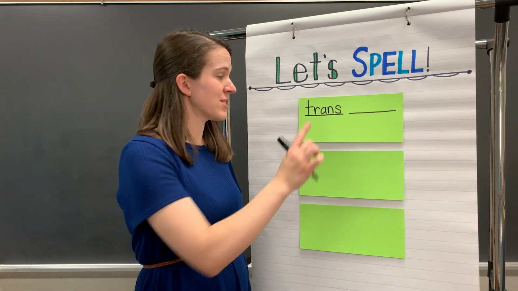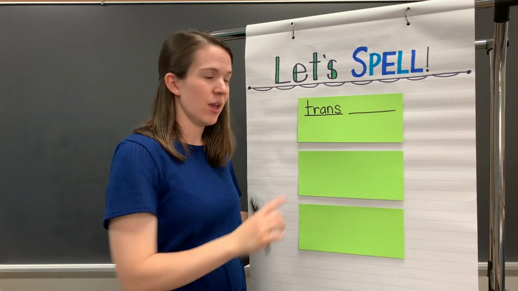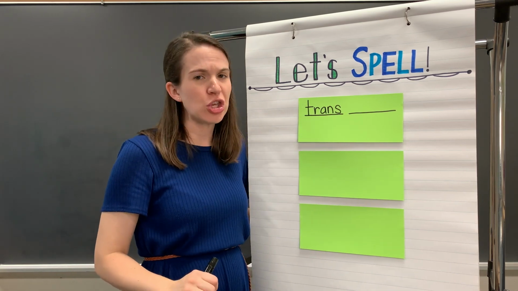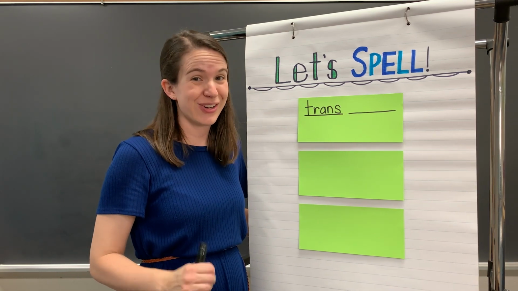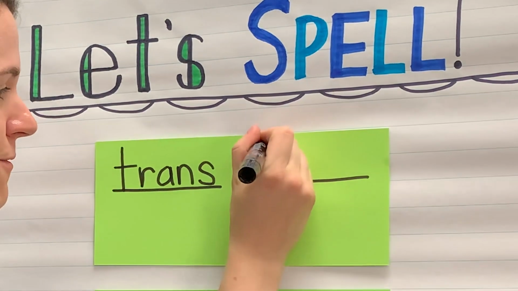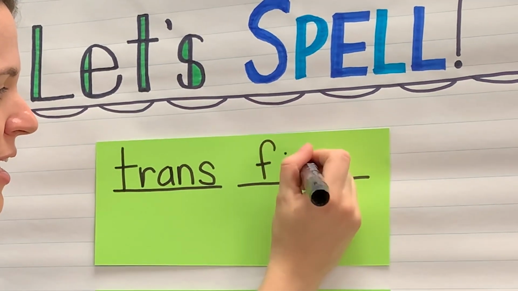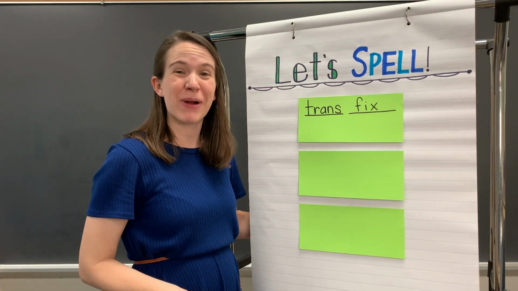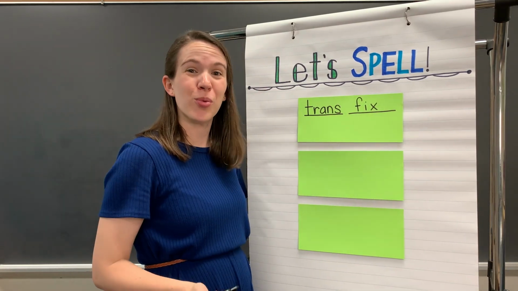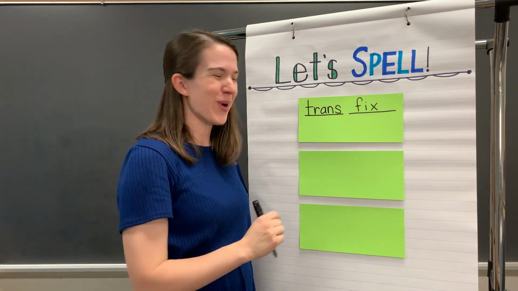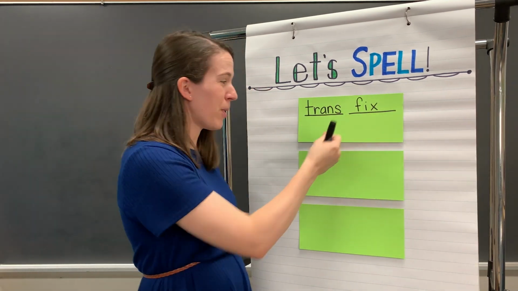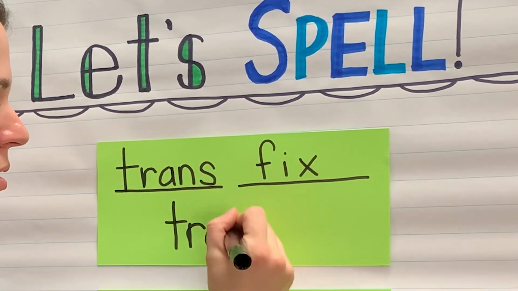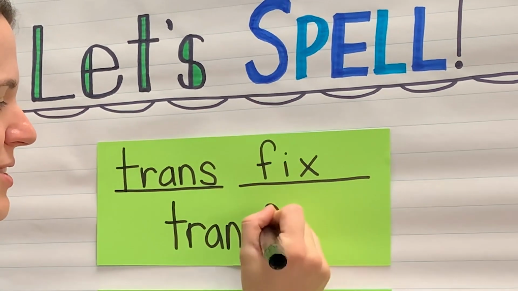We said that the word is transfix. So we still need to write the part fix. How many sounds do you hear in fix? I hear 3 sounds. X, fix. Now, when we put these two parts together, we'll have our whole word. With me, you should write this word on your paper again, putting those two parts together. Trans, fix.